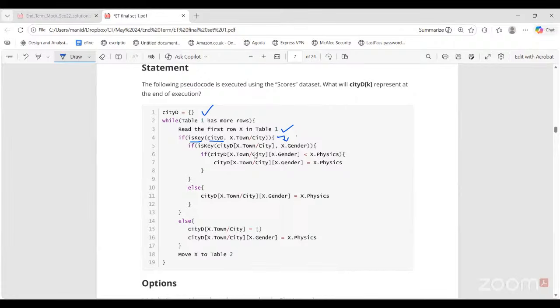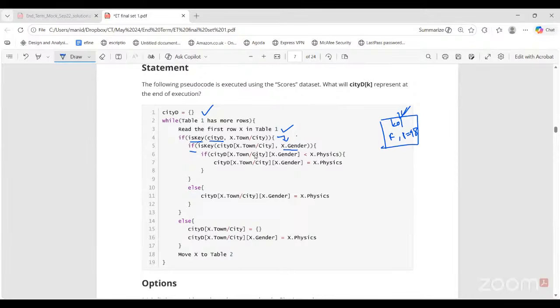There are 3 ifs, right? So 2 times nesting has been done. The second nested if is saying is key CTD, X town city, and gender. So that means I'm checking whether this current card's gender is a key of the CTD X town city dictionary, which means it is a nested dictionary. So let's say my first card is Kolkata, and it is a girl's card. Let's say the physics marks is 98. This is the first card I've picked. In that case, the CTD dictionary is empty.